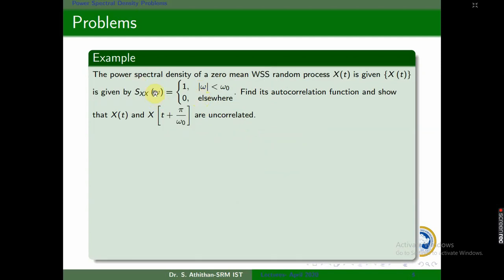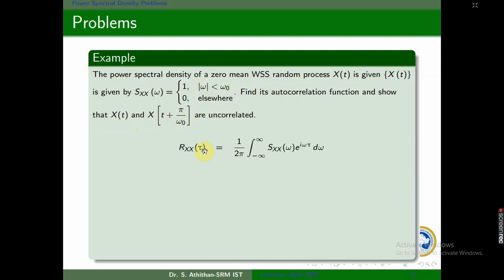The next problem: the power spectral density of a zero mean WSS process x of t is given by Sxx of omega equal to 1, mod omega less than omega naught. In the previous problem it was pi with mod omega less than 1; here it is mod omega less than omega naught. Find its autocorrelation function. Also show that x of t and x of t plus pi by omega naught are uncorrelated. Let us see how to do it.